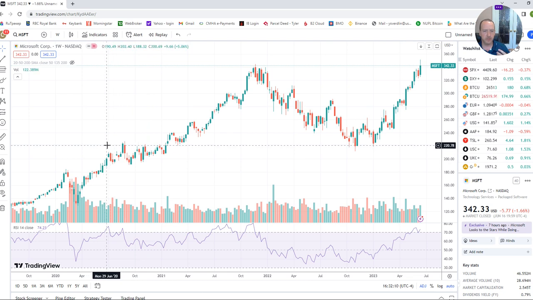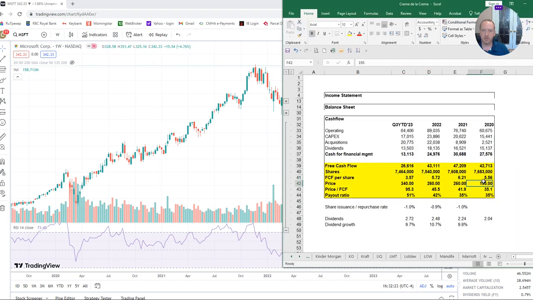And you say, well, okay, roughly 29th of June, this has been something like $195, give or take, right? Plus minus a couple of bucks. I'm just looking at it from the ballpark perspective. I don't want to be perfect. So 195 bucks in 2020, and so on and so on. Right now it's about 340 bucks.